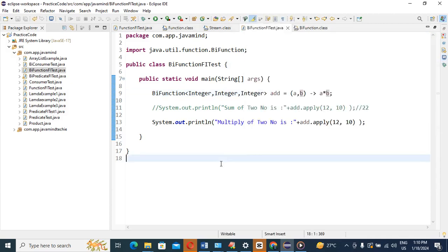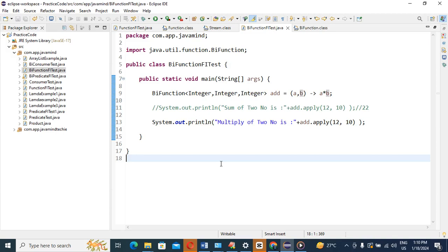So what we have understood here is, if you are going to pass two arguments, because this BiFunction functional interface has the method, what? The apply method. We expect two arguments and one return type. That's why, as per the expectation of this apply method, we implement our implementation, right guys? This is the BiFunction functional interface.